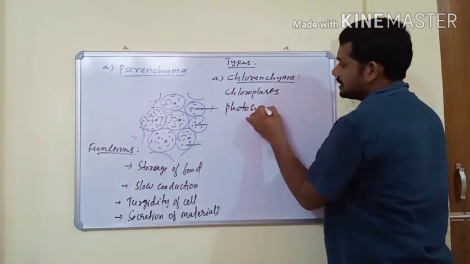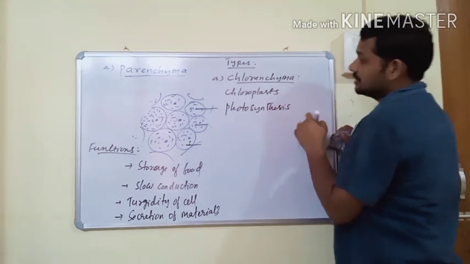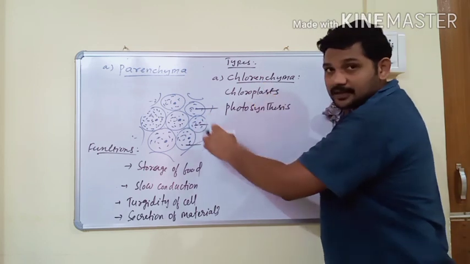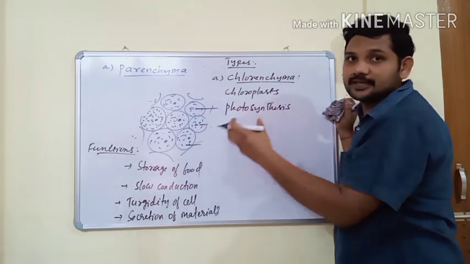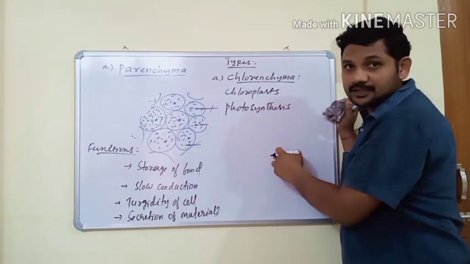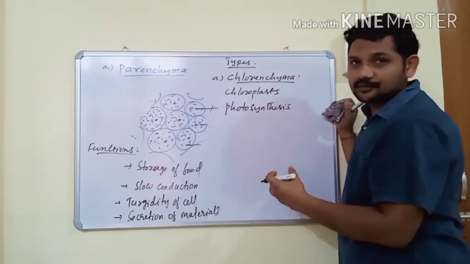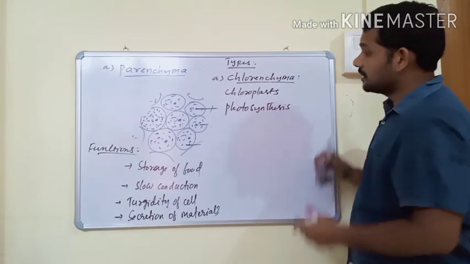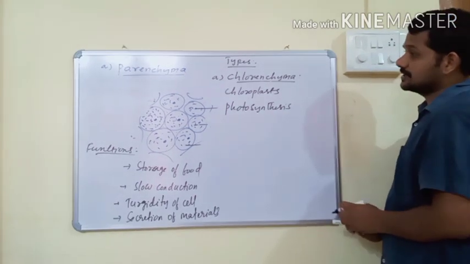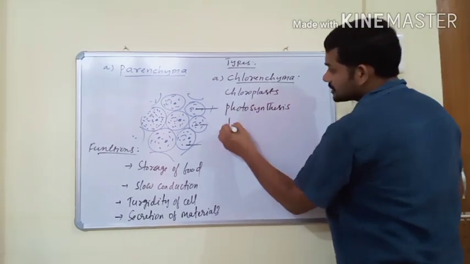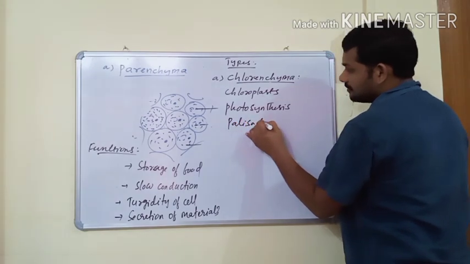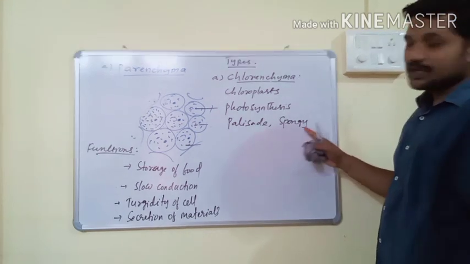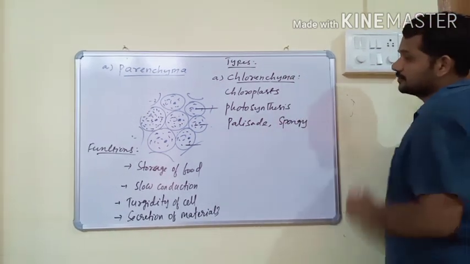And this Chlorenchyma is specialized for photosynthesis. Chloroplasts directly take part in photosynthesis. Chlorenchyma means parenchyma, but parenchymatic cells have an abundant number of chloroplasts. If parenchyma tissue possesses a large number of chloroplasts, then parenchyma is known as Chlorenchyma. In leaves, the Chlorenchyma is usually of two types: palisade Chlorenchyma and spongy Chlorenchyma. These two types directly take part in photosynthesis.